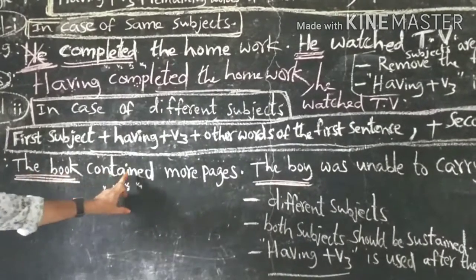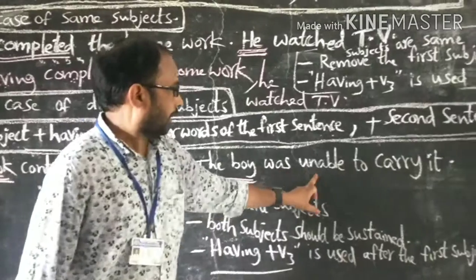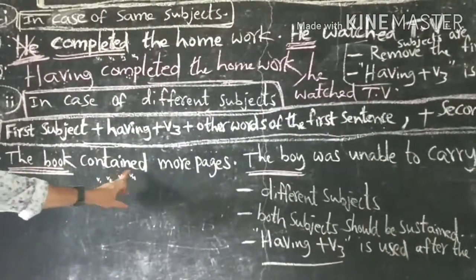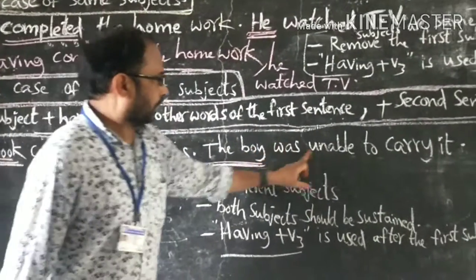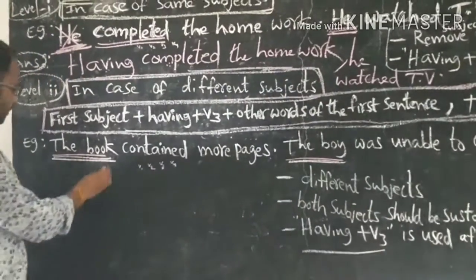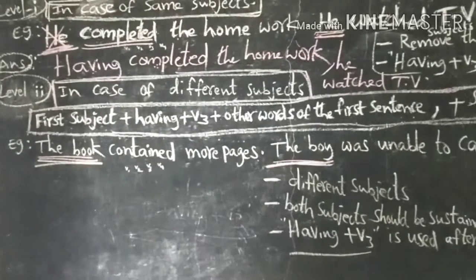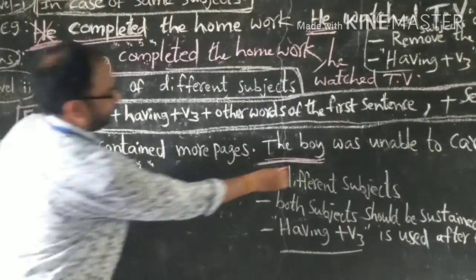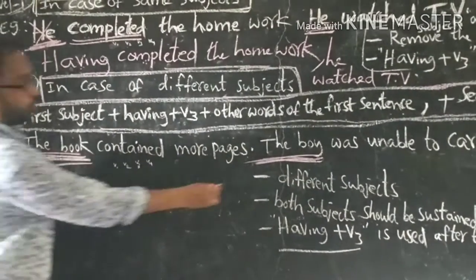The book contained more pages. Full stop. The boy was unable to carry it. Here, different subjects: the book, the boy. Both subjects should be sustained.